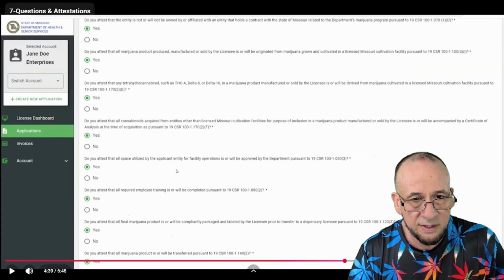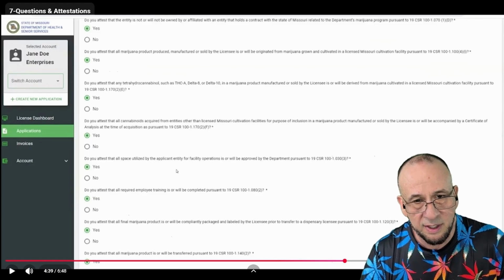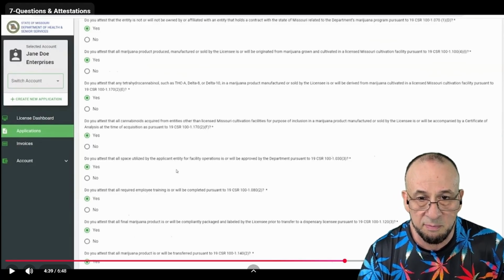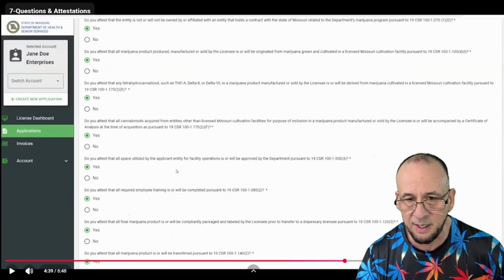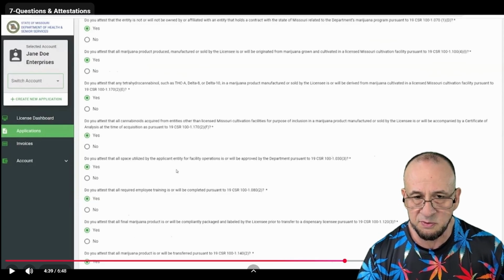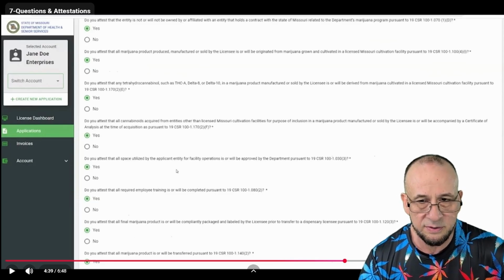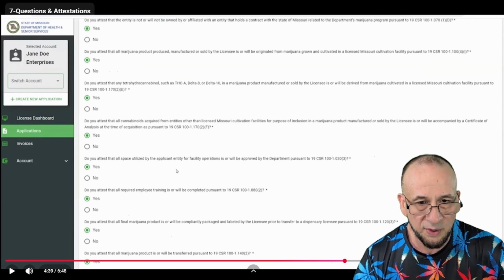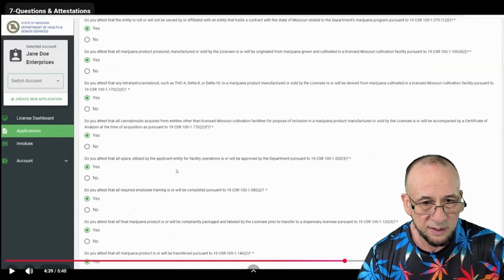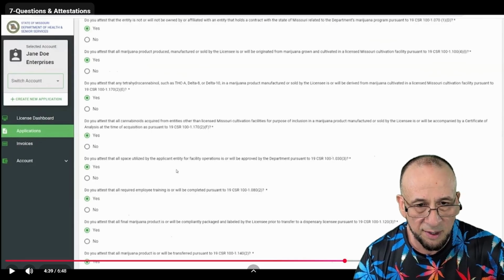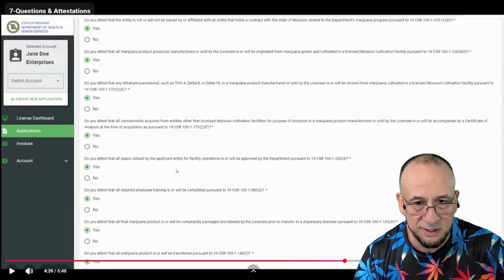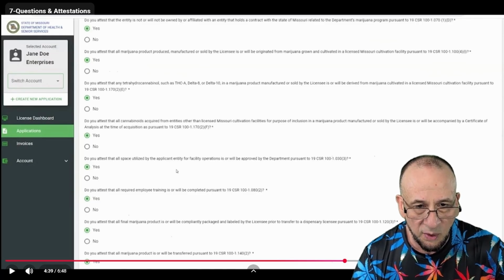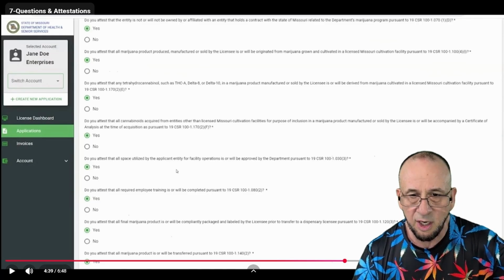Do you attest that the space utilized by the applicant entity for the facility operations is or will be approved by the department pursuant to blah, blah, blah? And it has to be. You have to get a commencement inspection before you can start operations. Do you attest that all required employee training is or will be completed? Do you attest that all final marijuana product is or will be compliantly packaged and labeled? Do you attest that all marijuana product is or will be transferred appropriately?